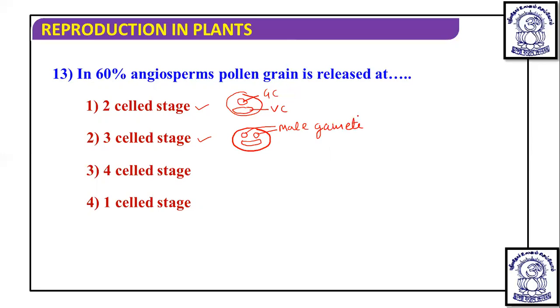So the male gamete is there and another one is the vegetative cell. So it is known as three-celled nucleus. But in majority, they are released in this two-celled stage. So that becomes the correct answer.